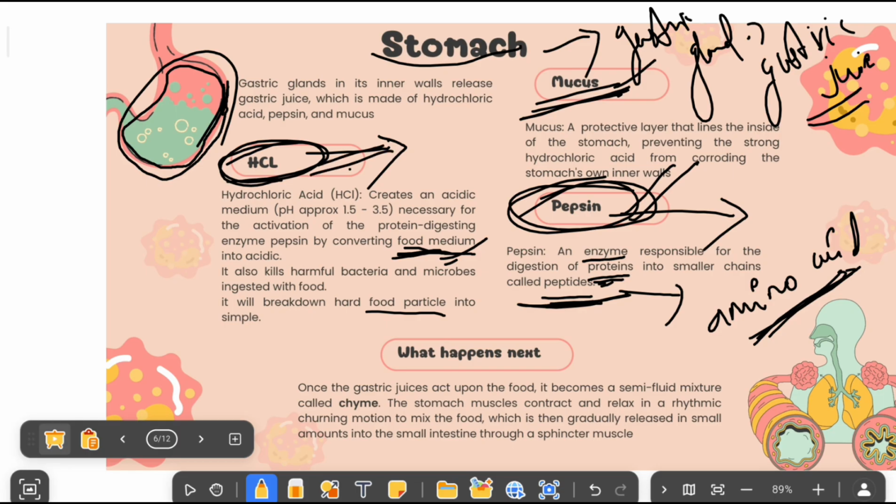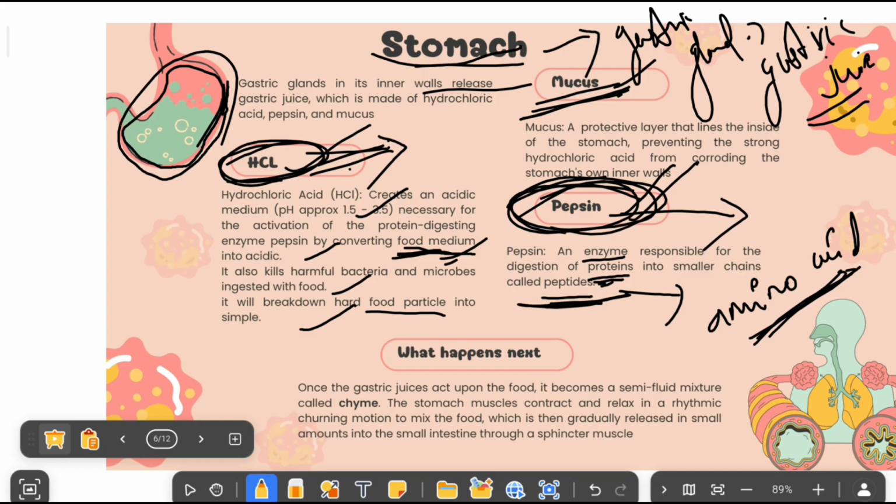This is happening in the stomach. In the stomach you have to remember we have hydrochloric acid with a pH value of 1.5 to 3.5. It will convert the food medium into acidic for digestion of protein with the help of an enzyme called pepsin. And it will kill harmful bacteria and break down hard food particles into simple particles.